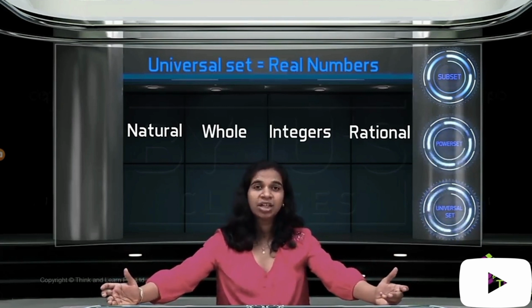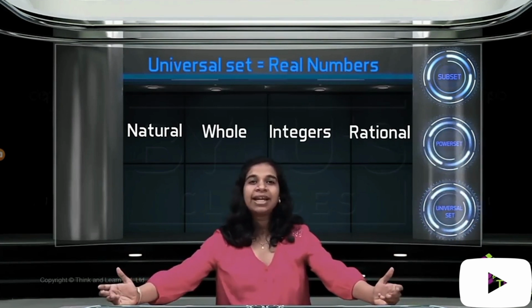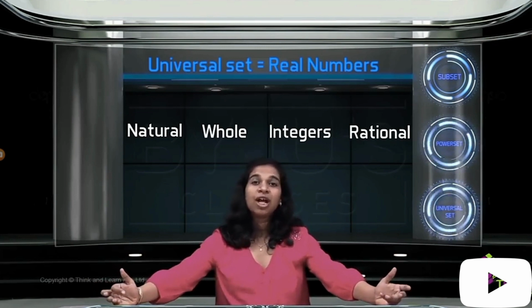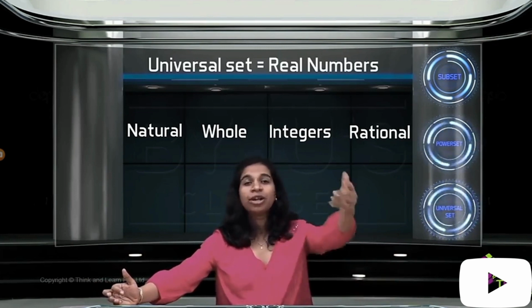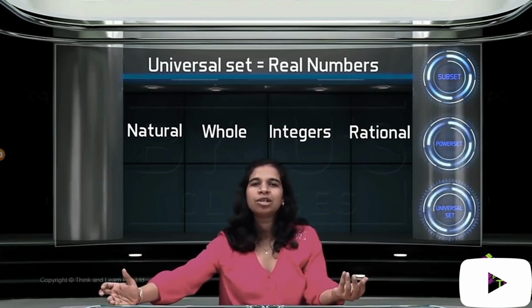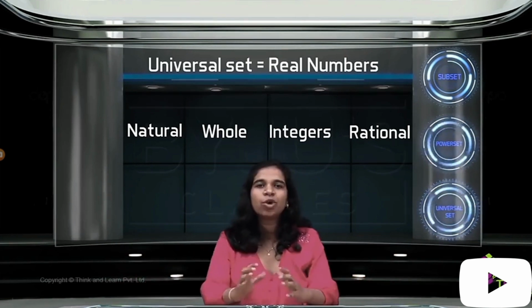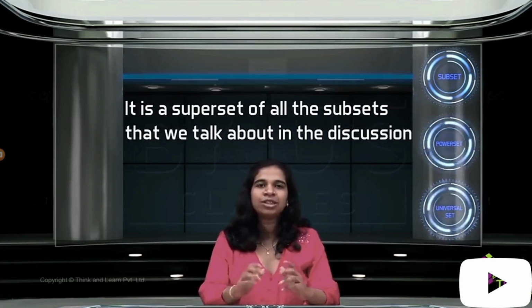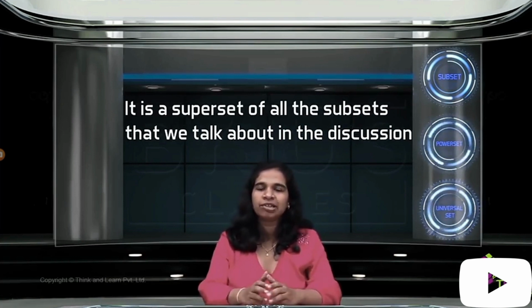You will soon this year learn something called complex numbers. Then real numbers won't be enough. Real plus complex you will have. So you will require a new universal set. But for all numbers you've learned so far, real numbers is a good enough universal set. So that is what a universal set is. It is the superset of all sets you will ever be discussing. Right? So that's the universal set.